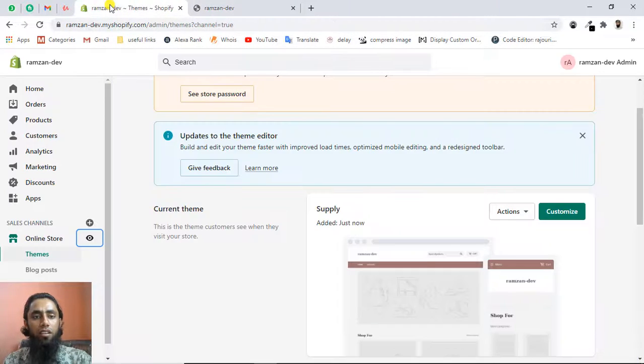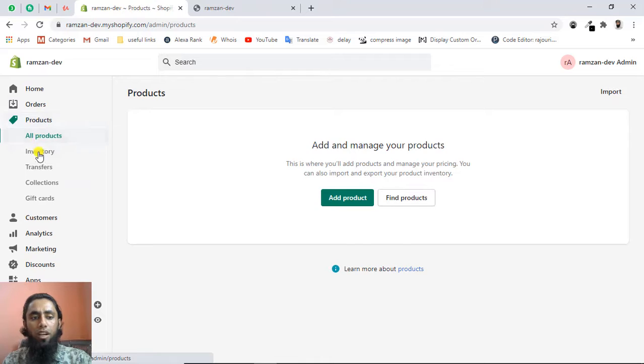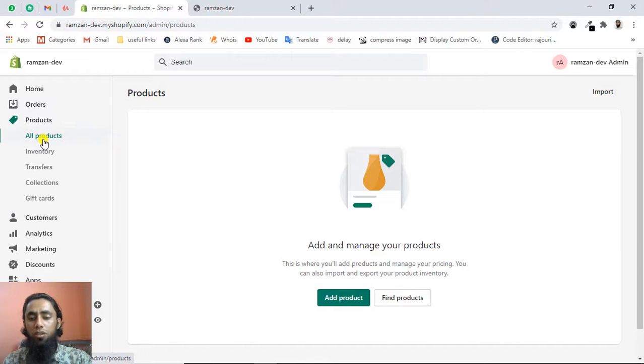All right, so we have a lot of other options like products. If you are interested to add some products, you can add the products. You have the transfers, collections, you can create the collections. I have already created one store from scratch, so I will be adding the link in the description below. So you need to follow that to see how you can create a brand new store for Shopify. So you should follow that one.